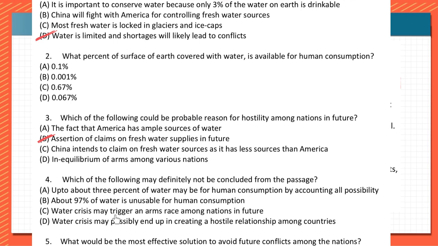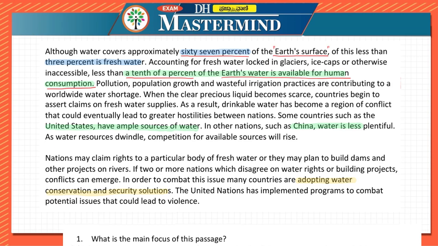Let's read other thing. Water crisis may trigger an arms race among nations in future. Water crisis may possibly end up in creating a hostile relationship among countries. It might create hostile relationship. But what they are telling is about the conflicts. Now, how will one country fight another country? Correct? So here, let us look at this. Nations may claim right to a particular freshwater body and may plan to build dams on the other rivers. Then because of this, the conflicts can emerge. Because of the disagreement, the conflicts can emerge.